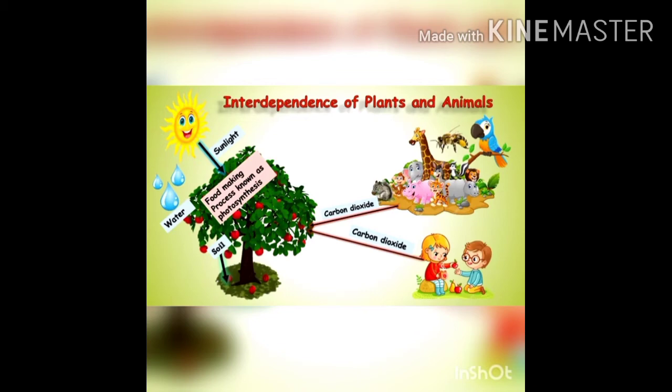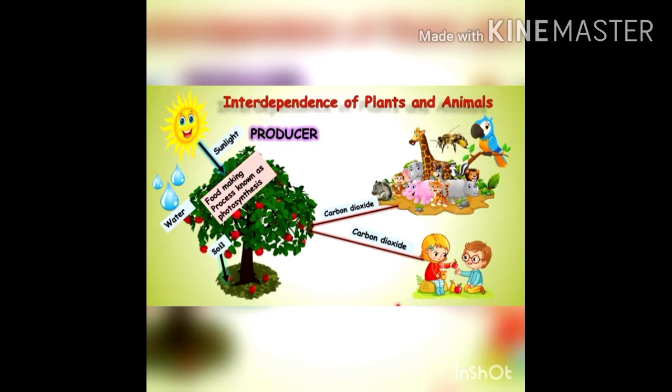Thus, the main constituents of the process of photosynthesis are, firstly, sunlight; second, water; third, carbon dioxide; and fourth, the green pigment, which is also known as chlorophyll, which is present in the leaves. So, basically, the leaves act as the kitchen or the food factories of plants, where the plants make their food.